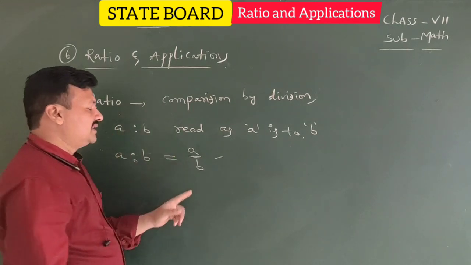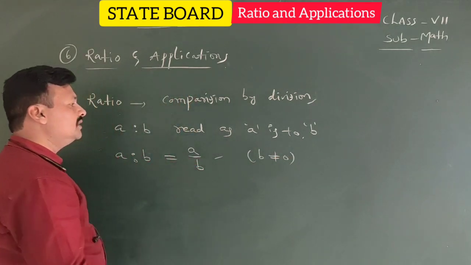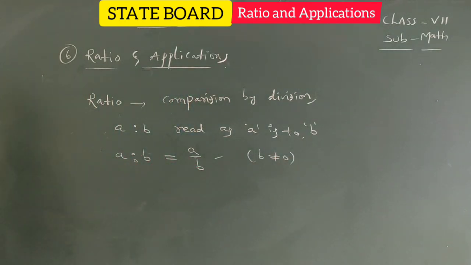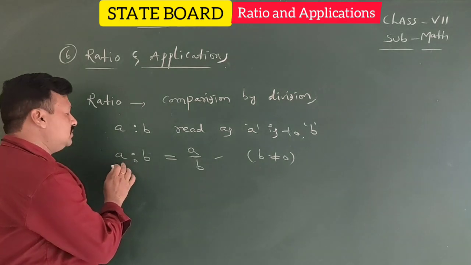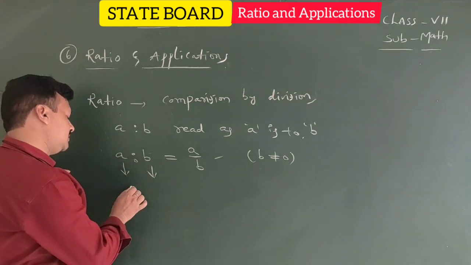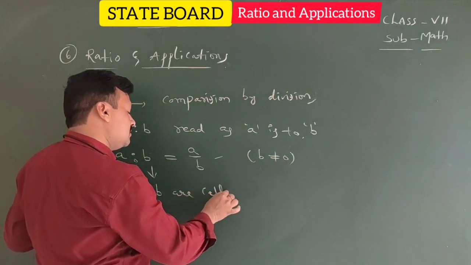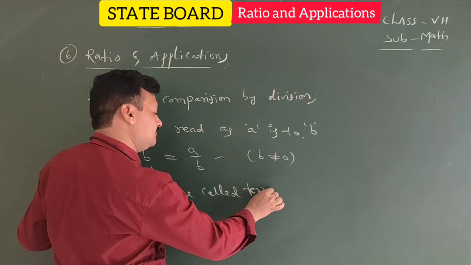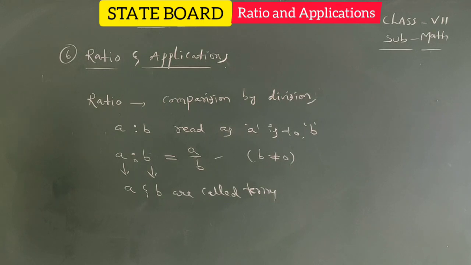In the given fraction, what are the rules? B should not be equal to 0. While we are calculating the ratio, here we have 2 terms. Here A and B are called the terms of the ratio.